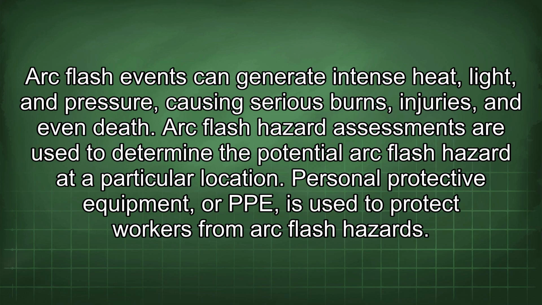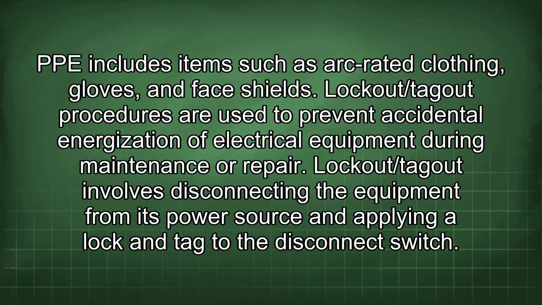Personal protective equipment, or PPE, is used to protect workers from arc flash hazards. PPE includes items such as arc-rated clothing, gloves, and face shields. Lockout/tagout procedures are used to prevent accidental energization of electrical equipment during maintenance or repair. Lockout/tagout involves disconnecting the equipment from its power source and applying a lock and tag to the disconnect switch.